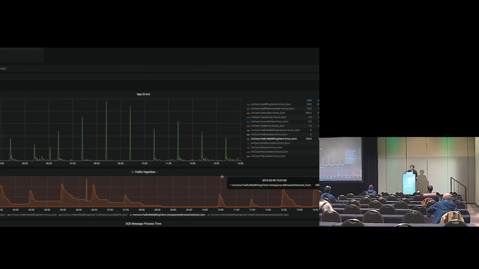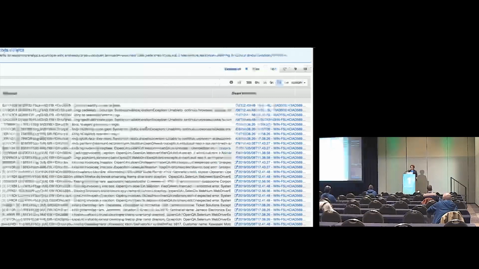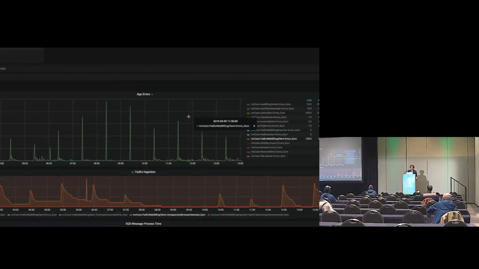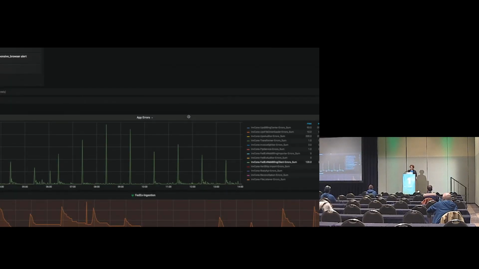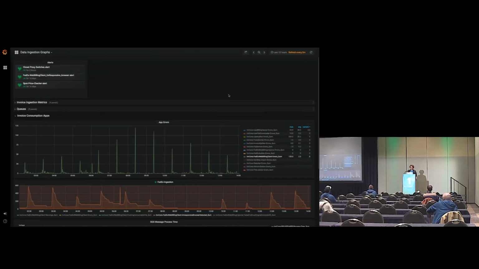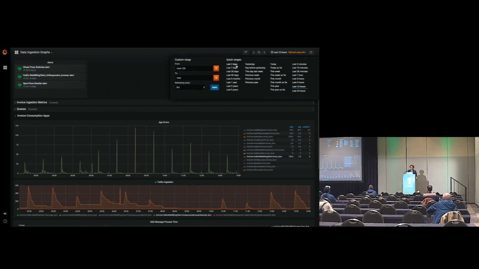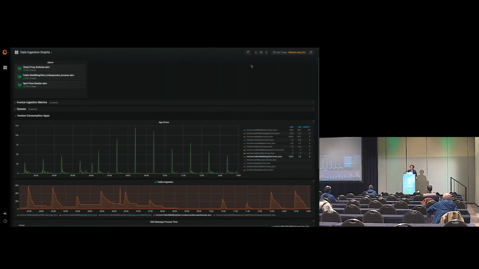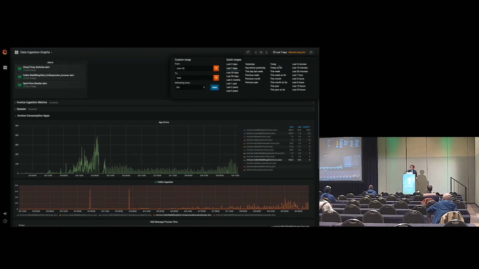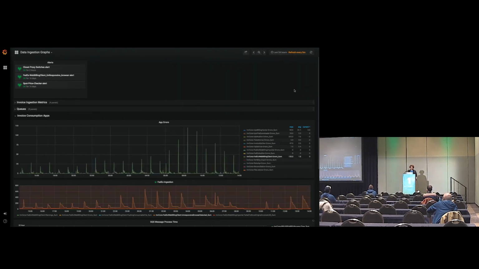So I can look at these errors for CloudWatch over the past day. What I like about this in Grafana, over these last, whoops, that's 7 days. That's too many days. 24 hours, there we go. I was like, I know I'll find it at some point, right?